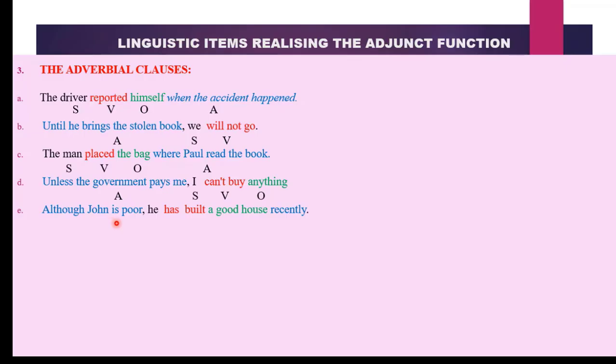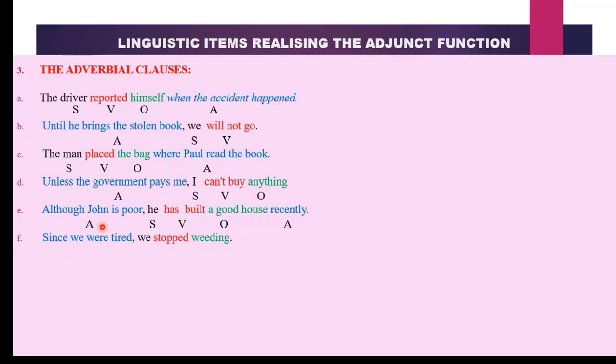Although John is poor, he has built a good house recently. How many adjuncts are in the sentence? We have 2. Although John is poor is an adverbial clause of concession. Therefore, here, although John is poor is commenting about the verb in terms of concession. So it will be an adjunct. And we have our subject, he. Has built, our verb. What was built? A good house, our object. And when was the house built? Recently, our adjunct.